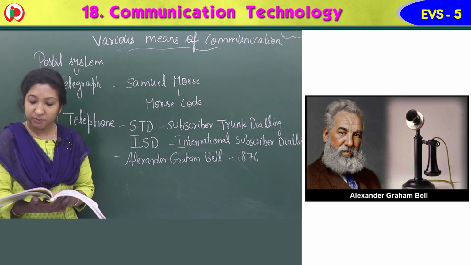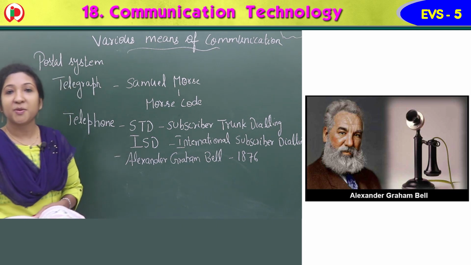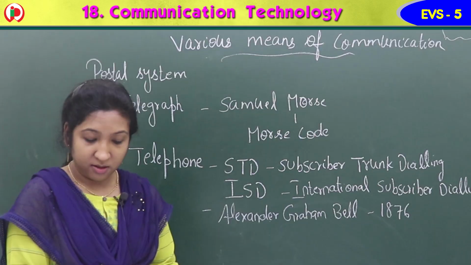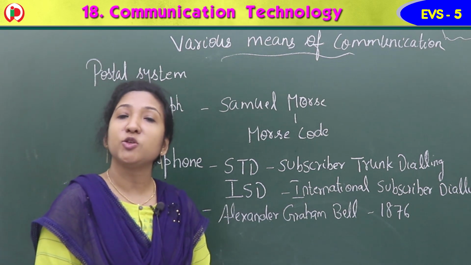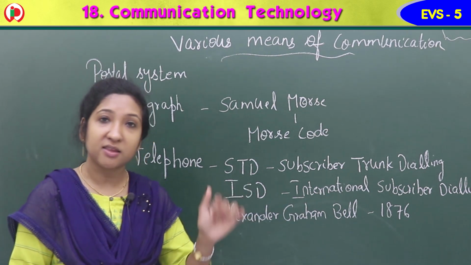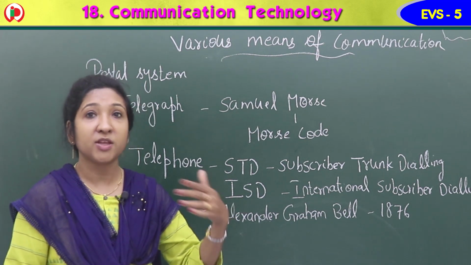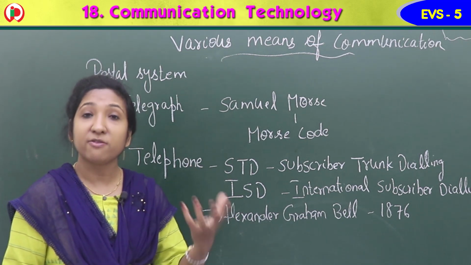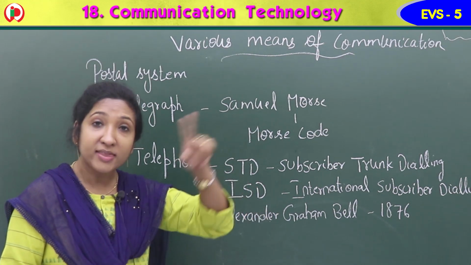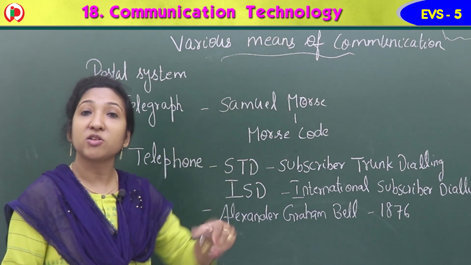It was greatly welcomed by the people of the world. People became so happy when they came to know about the telephone. It was a very effective method to communicate. Why? Because it was so easy and so fast. People can sit at home and dial if they have a telephone at home. Otherwise, there is also the telephone booth, where they can go and dial the number and talk to a person anywhere in the country or outside the country.